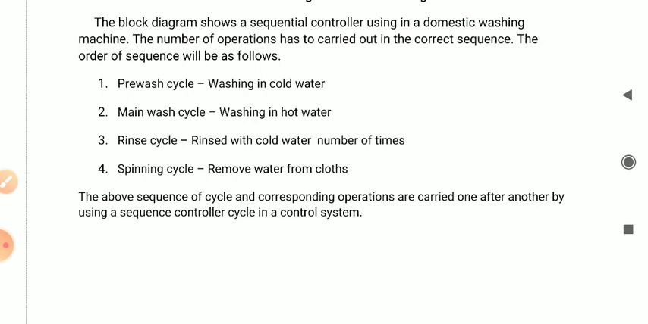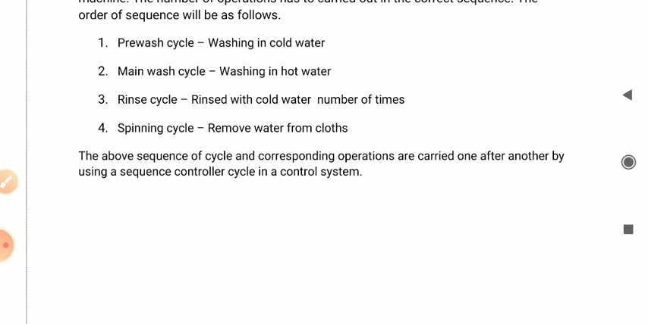Second one is the main wash cycle, that is washing in hot water. To make it cleaner, you can go for the main wash with hot water. Next is the rinse cycle, rinsed with cold water a number of times. You rinse for a few minutes. Next is the spinning cycle, where you remove the water from the cloth. It will rotate at high speed. The water molecules in your dress will come out of the clothes and go out from the drum.